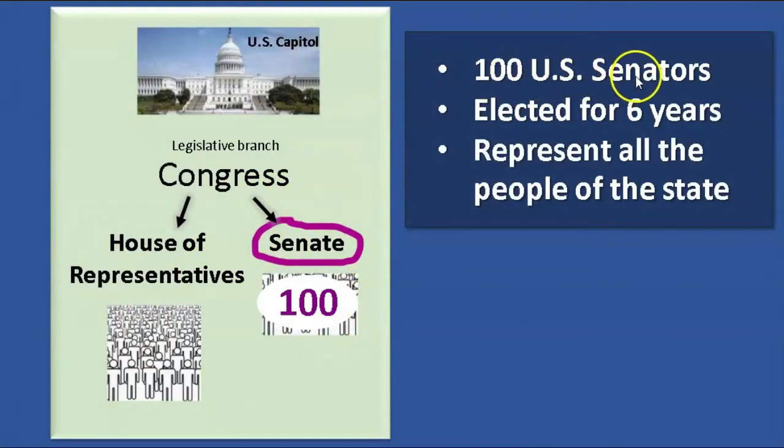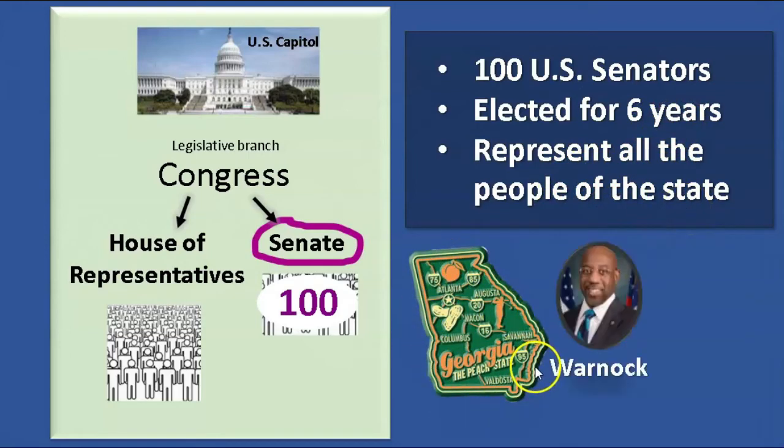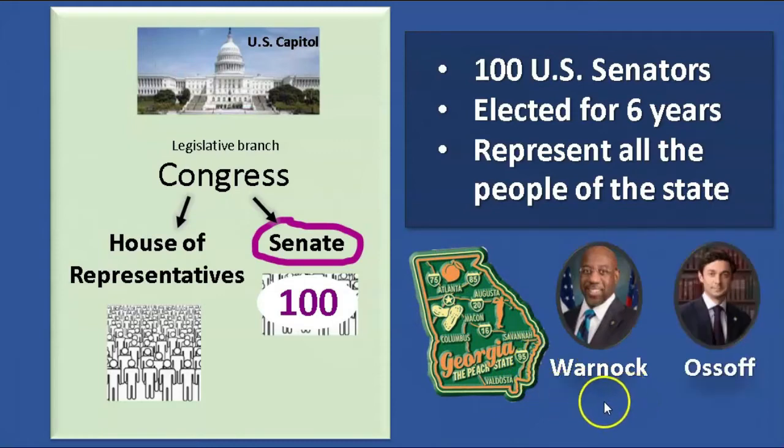They are elected for 6 years, and they represent all the people of the state. For example, we have the state of Georgia, and we have our 2 senators, Warnock and Ossoff. These 2 senators represent all the people of Georgia.